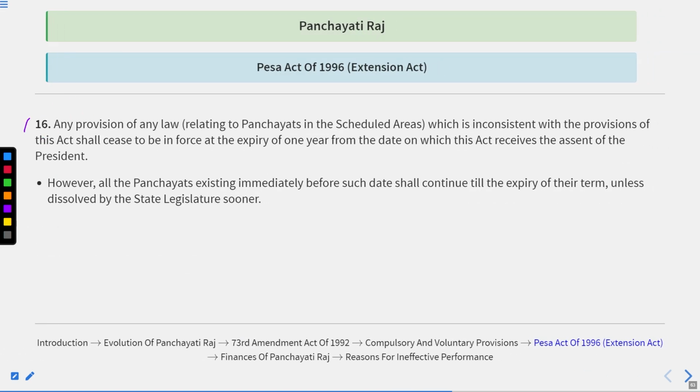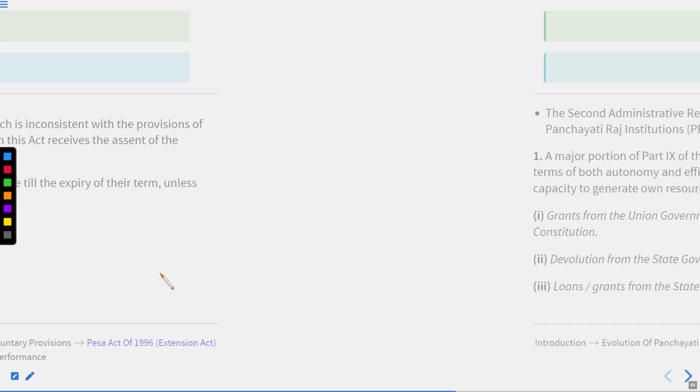Point 16 is that any provision of any law relating to the panchayats in the scheduled areas which is inconsistent with the provisions of this Act shall cease to be enforced at the expiry of 1 year from the date on which this Act received the assent of the President. However, all the panchayats existing immediately before such date shall continue till the expiry of their term unless dissolved by the state legislature sooner. That we had also discussed.